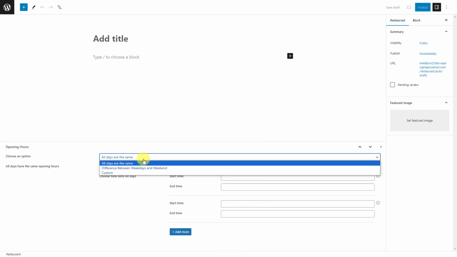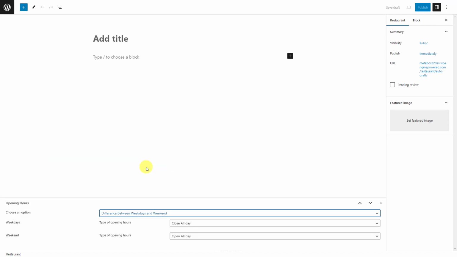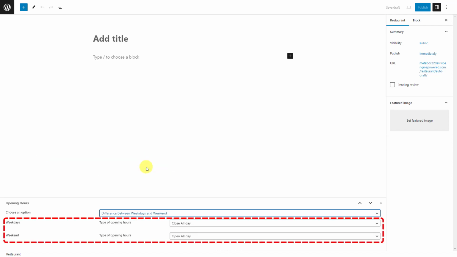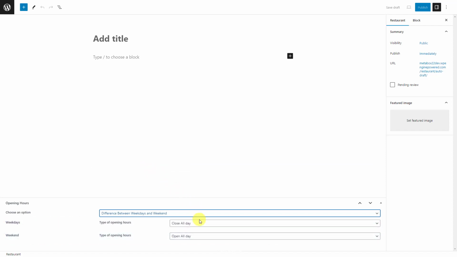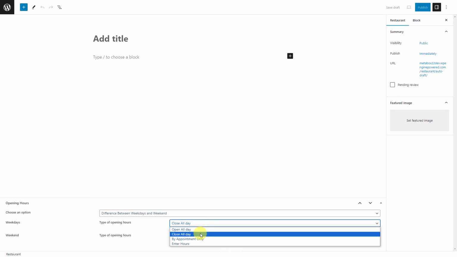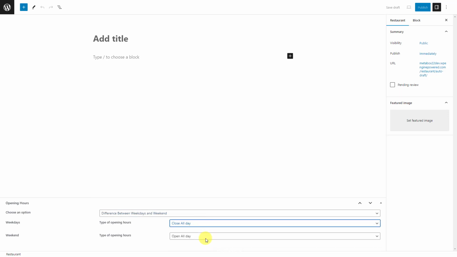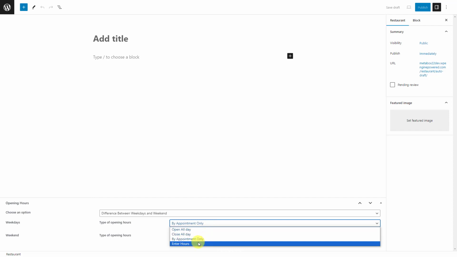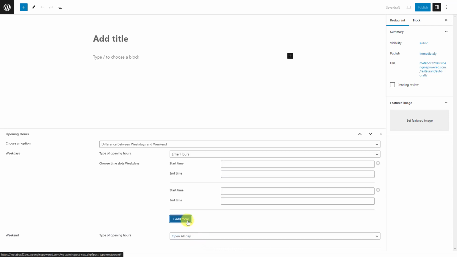If there is a difference in the opening hours between weekdays and weekends, choose this option. Then these groups will be shown up. One is for weekdays, and one is for weekends. As you can see, the options in each field here are similar to the option where all days are the same. Even with the fields to add time slots, the structure and logic are the same as well.